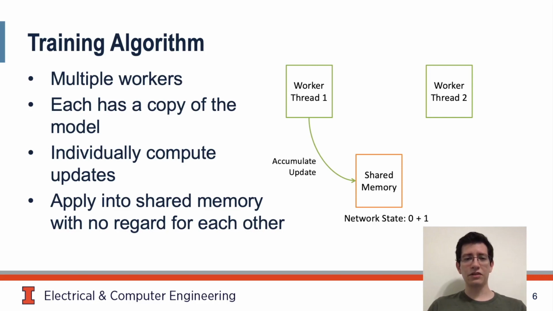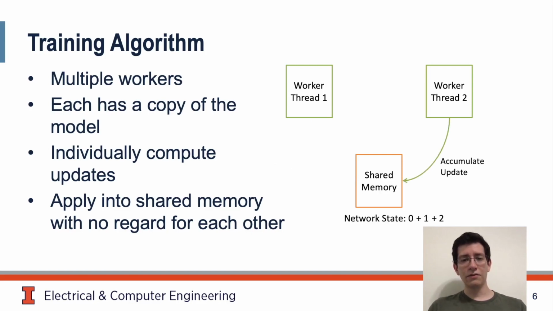Looking at our example here, worker 1 accumulates an update, copies the model, and misses the update accumulated by worker 2 into shared memory. This way, many threads can collaborate in a racy fashion. Keeping this in mind, let's try to answer our question.